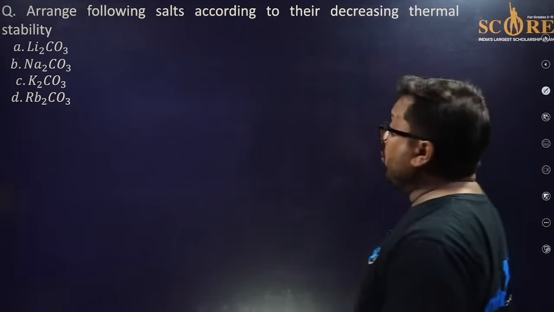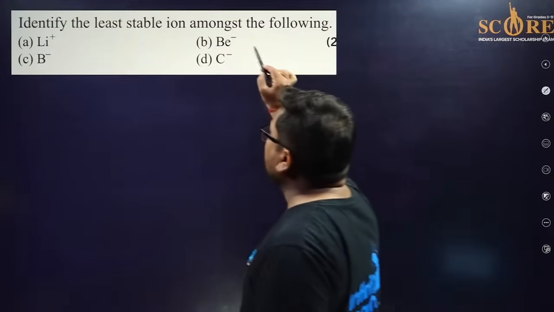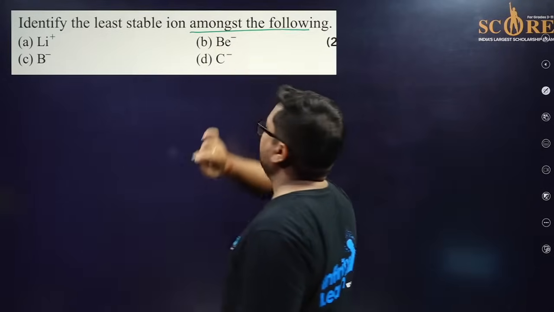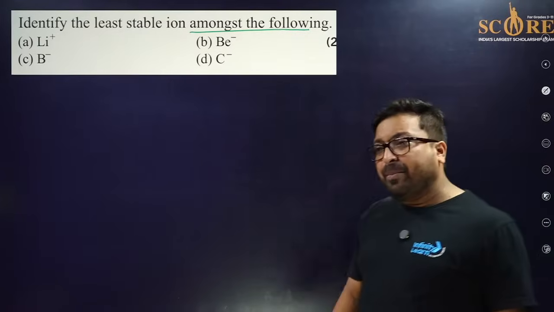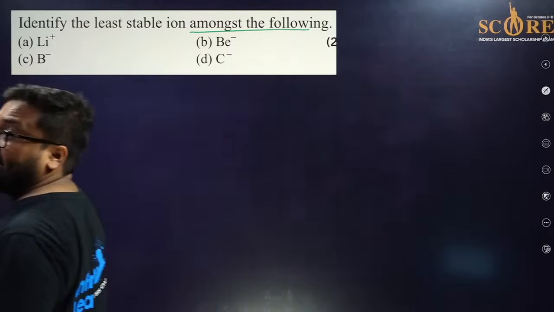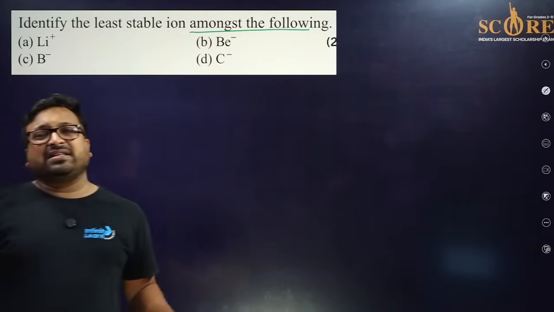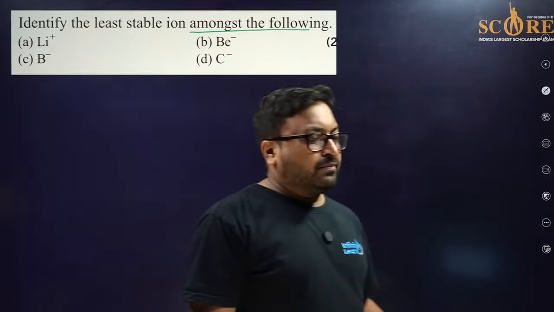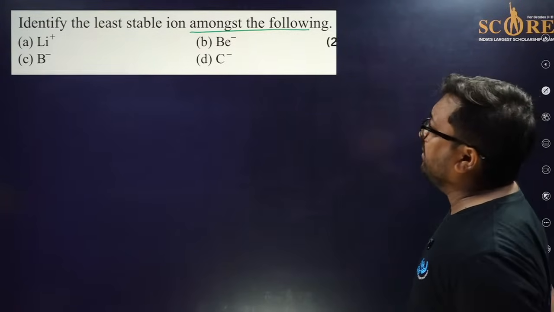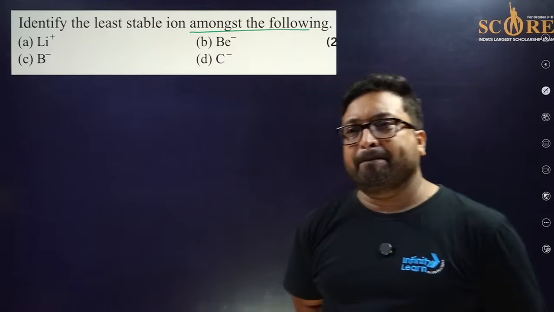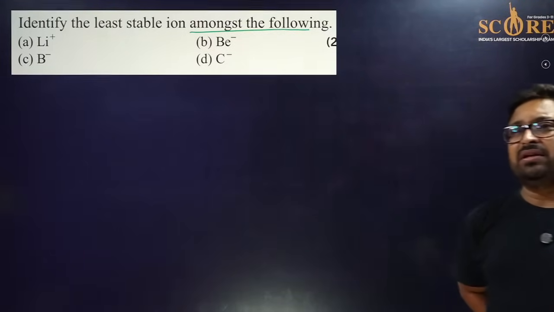Please identify the least stable ion among the following. Coolest question. This is the question which is repeated in all types of Indian exams. Every Indian exam, this question was asked. Identify the least stable ion among the following. So what should be the answer?